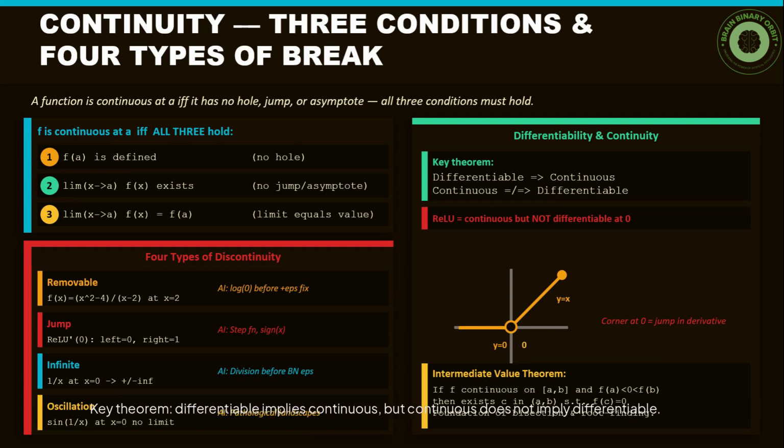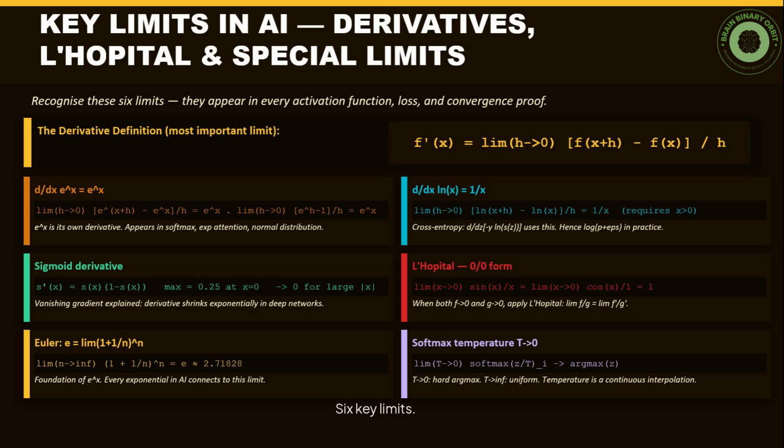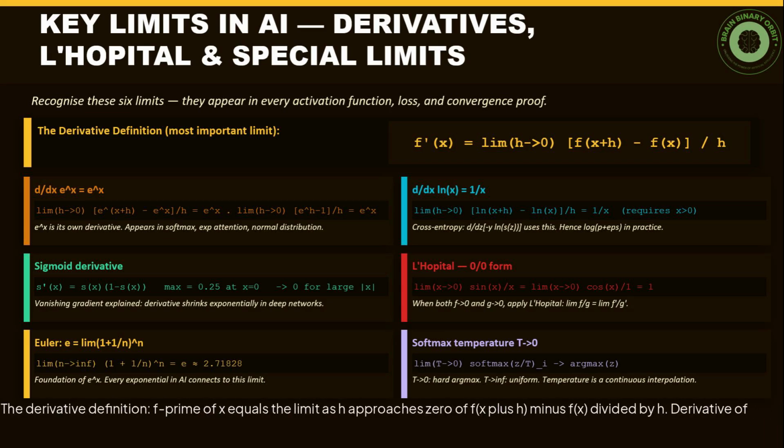Key theorem: differentiable implies continuous, but continuous does not imply differentiable. ReLU is continuous everywhere but not differentiable at 0. The corner creates a jump in the derivative. The intermediate value theorem: a continuous function on a closed interval hits every value in between, the foundation of root finding. 6 key limits.